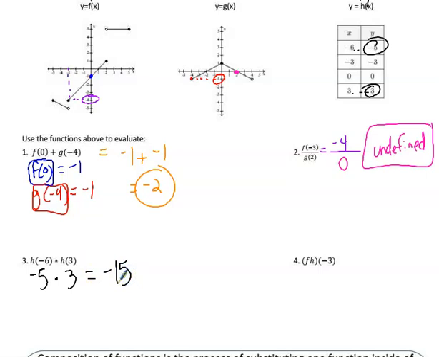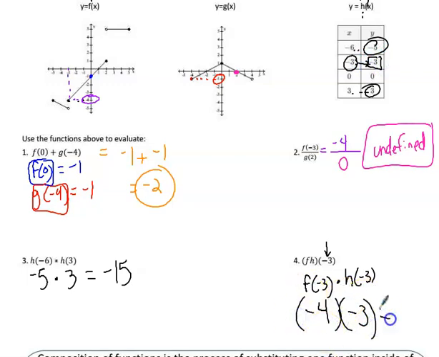And finally, if you ever see two letters with the parentheses right next to them, that's function notation saying f of -3 times h of -3. It's saying take and multiply these two functions at this number for both of them. So f of -3 means we go back over to -3, and f of -3 we said was -4. H of -3, h was the table, so we go to -3. It looks like you get -3. So it's -4 times -3, which is +12.